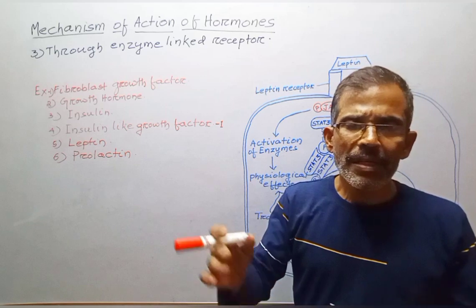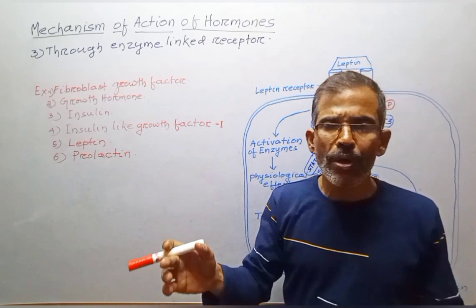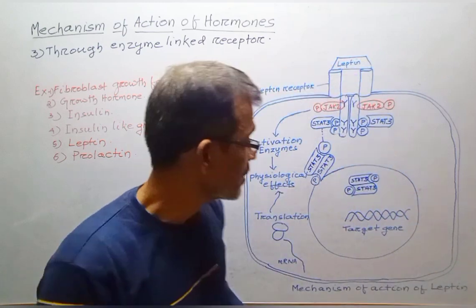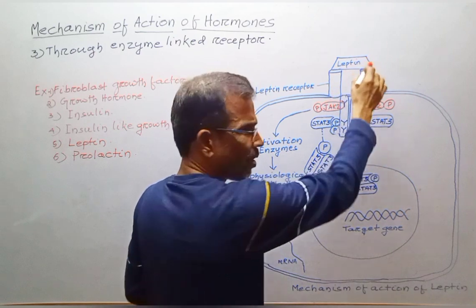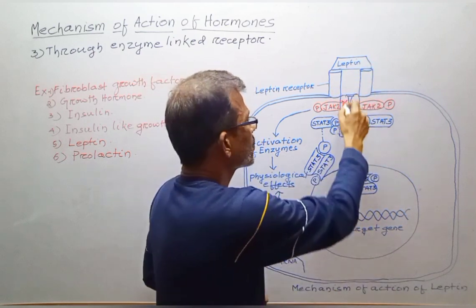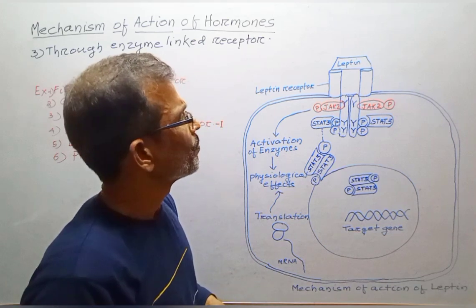Such enzyme-linked receptors are proteins that pass through the cell membrane only once. These receptors have an extracellular part which binds with the hormone, and the intracellular part has the catalytic site.